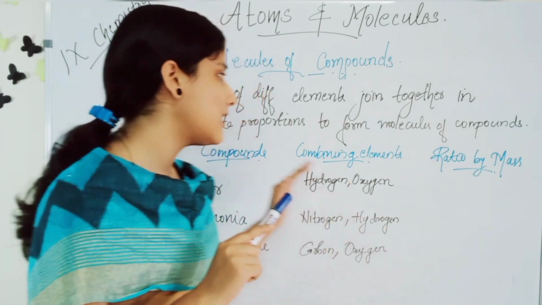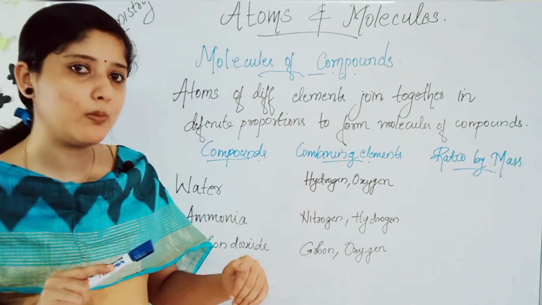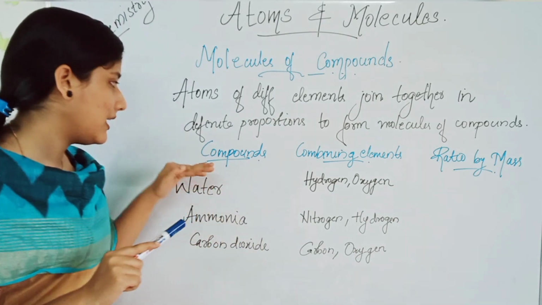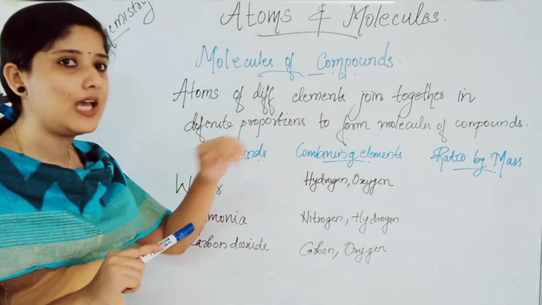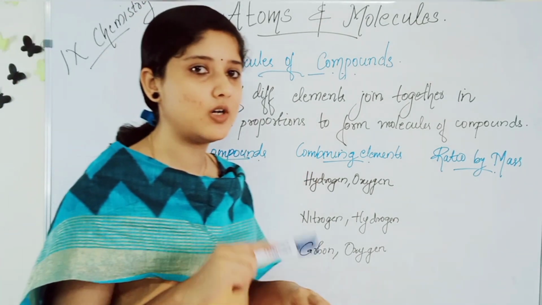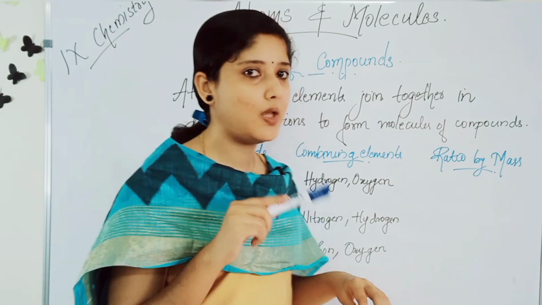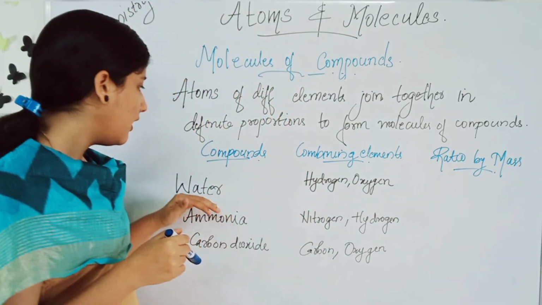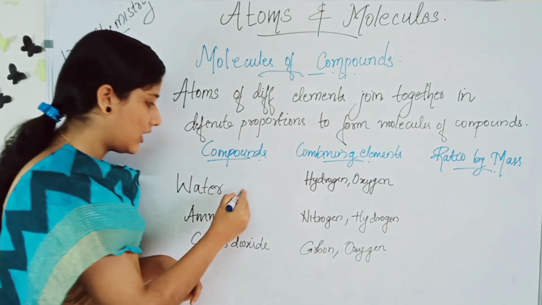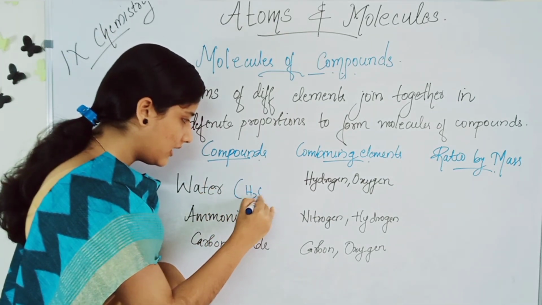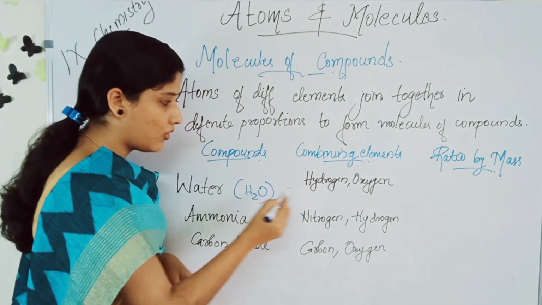First, let's discuss some of the molecules of compounds, some examples. That is compounds, the combining elements and ratio by mass. We already studied atomic mass in the previous class. First, water. Water is H2O, isn't it? And it contains what? Hydrogen and oxygen.